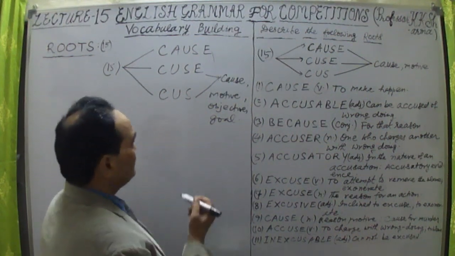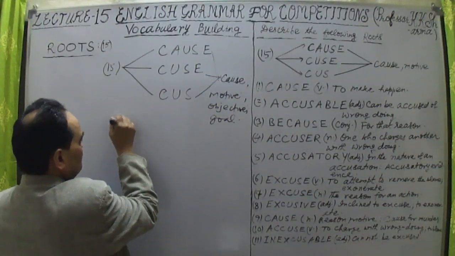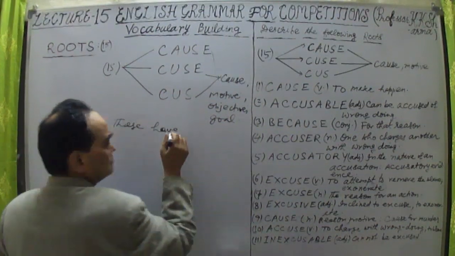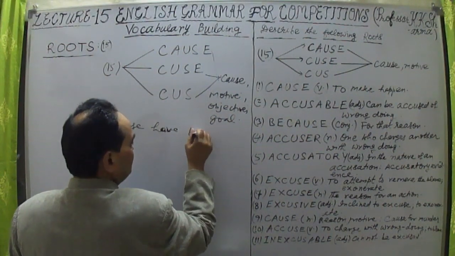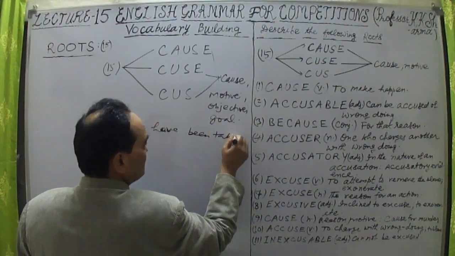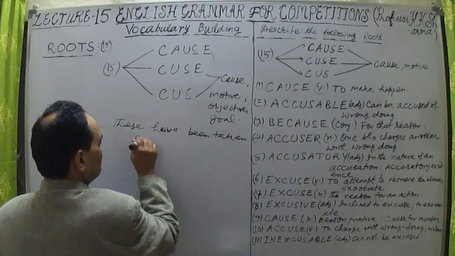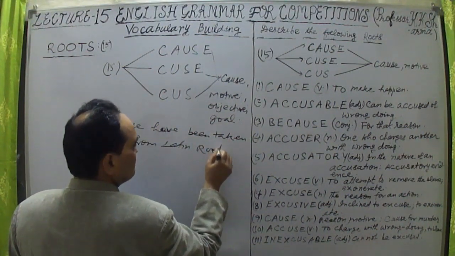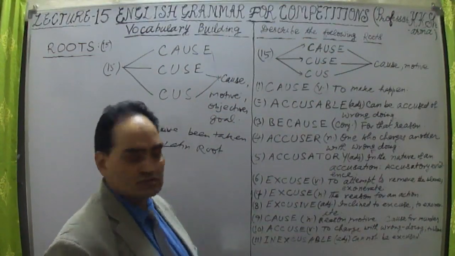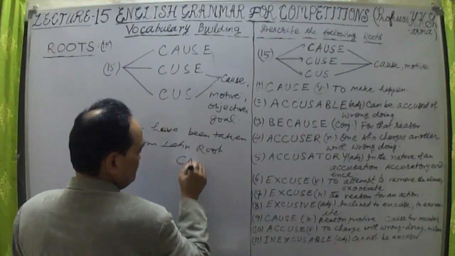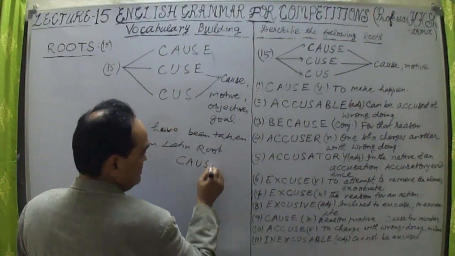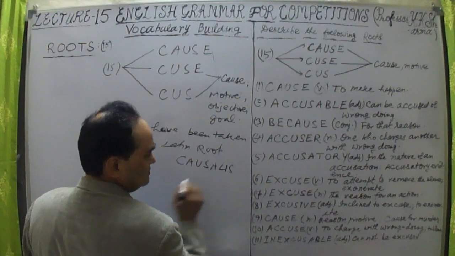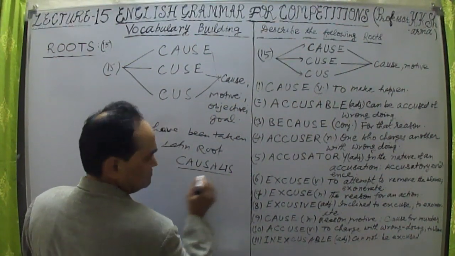These have been taken from a Latin root. What is the Latin root? That word is CAUS, causalis, one word is this.